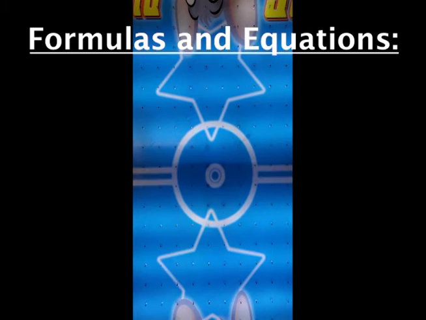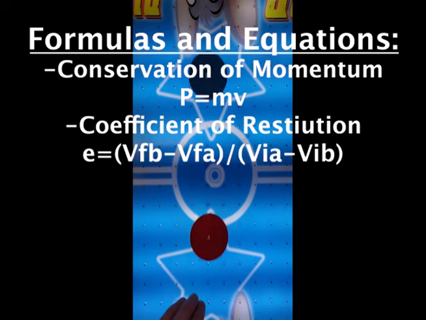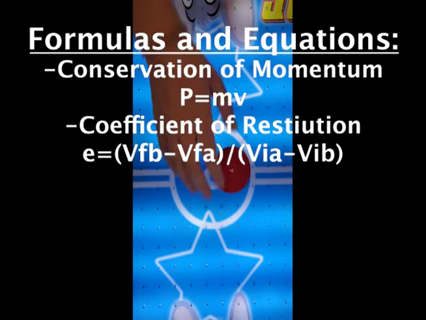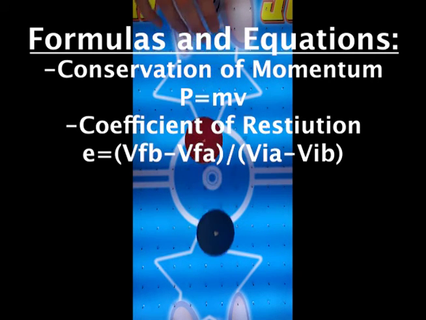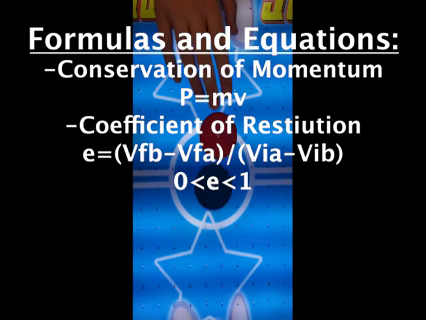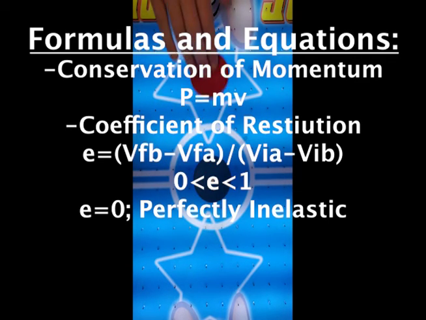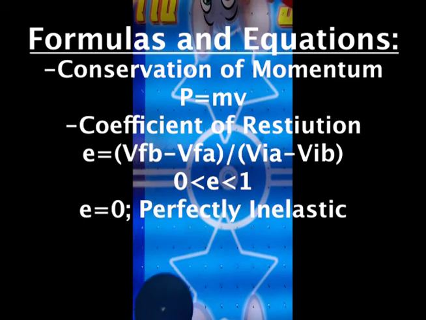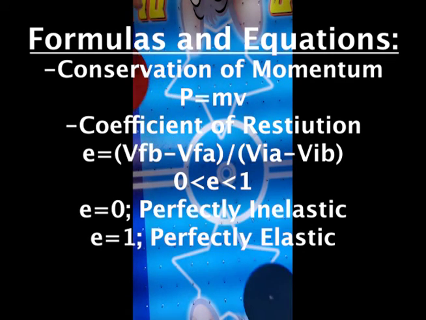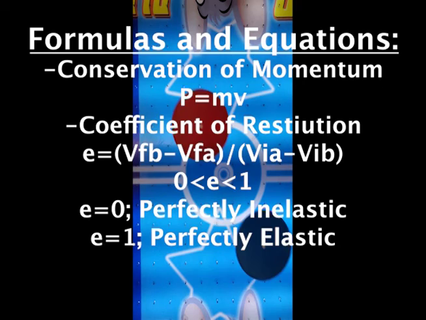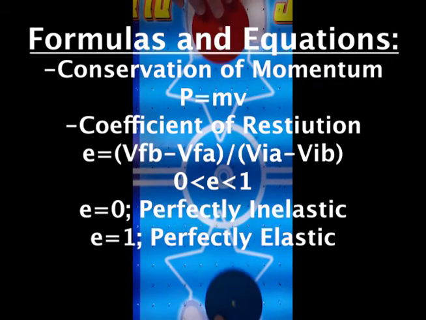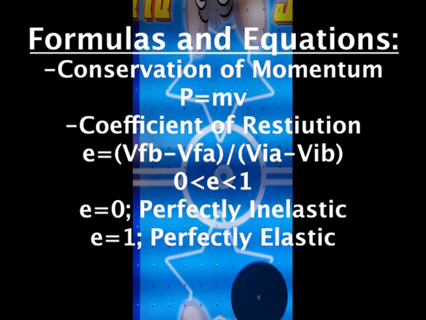The equations that we used were the conservation of momentum and the coefficient of restitution, which is the relative velocity after the collision divided by the relative velocity before the collision. The coefficient of restitution can range between 0 and 1. When the coefficient of restitution is 0, it is perfectly inelastic, where the objects can stick together after the impact and kinetic energy is not conserved. Whereas on the other side, if the coefficient of restitution is 1, then it is perfectly elastic, where the objects separate after impact and didn't lose any of their kinetic energy.